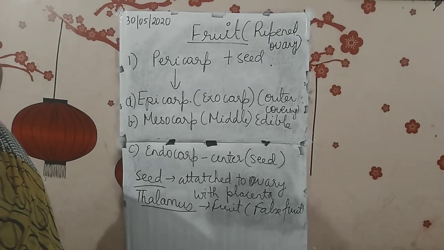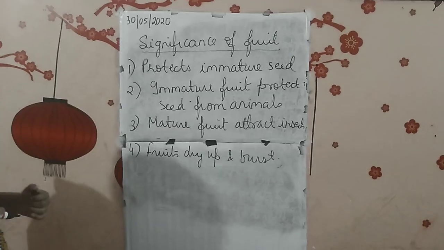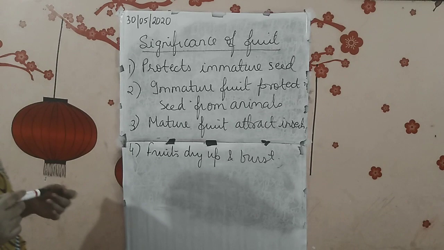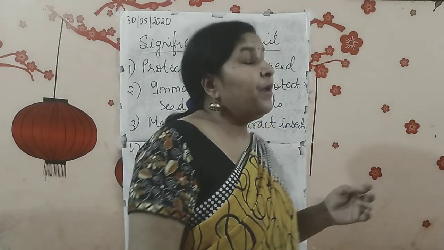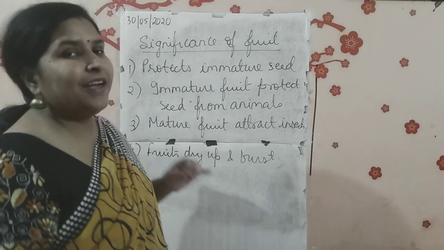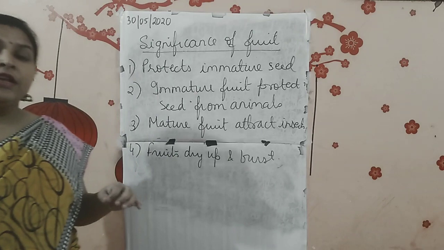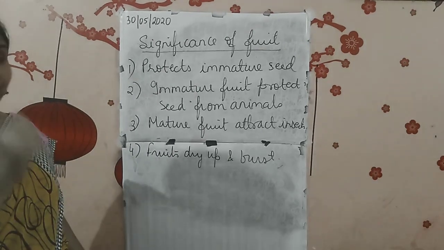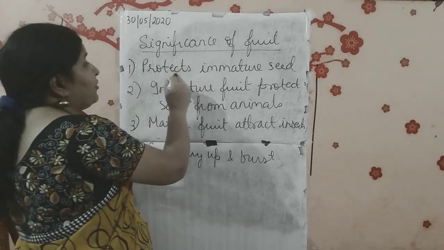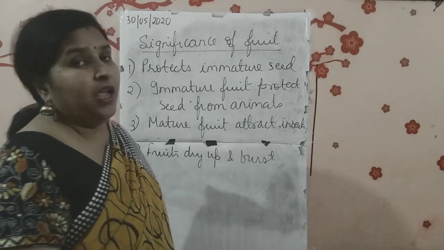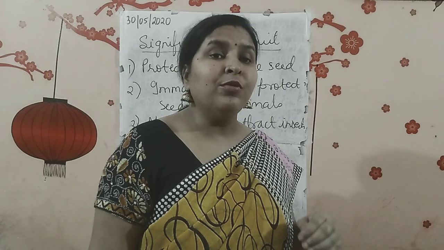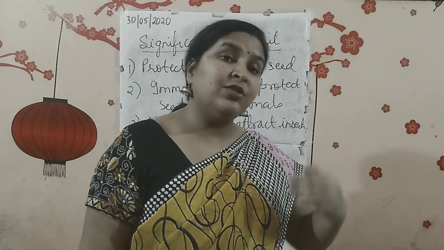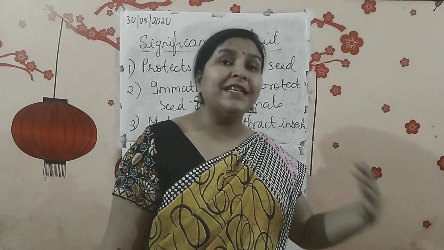Now moving on to the next topic, that is seed. Now we have discussed what a fruit is and how many parts of fruits there are. I told you two parts of fruits are there. Now the importance of fruit. If it is occurring in a plant, it should have some importance. Now what are the importances? It protects the immature seed, because seed is found inside the fruit. And you know, seed is the one which gives rise to the next generation.